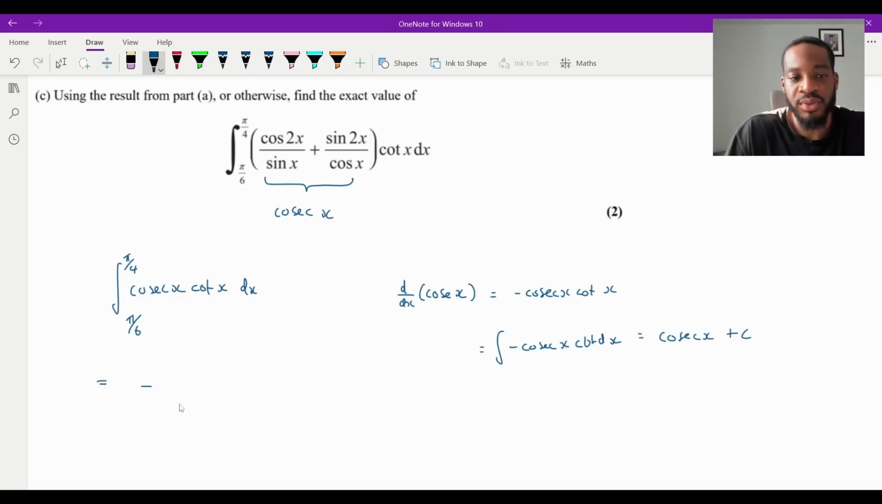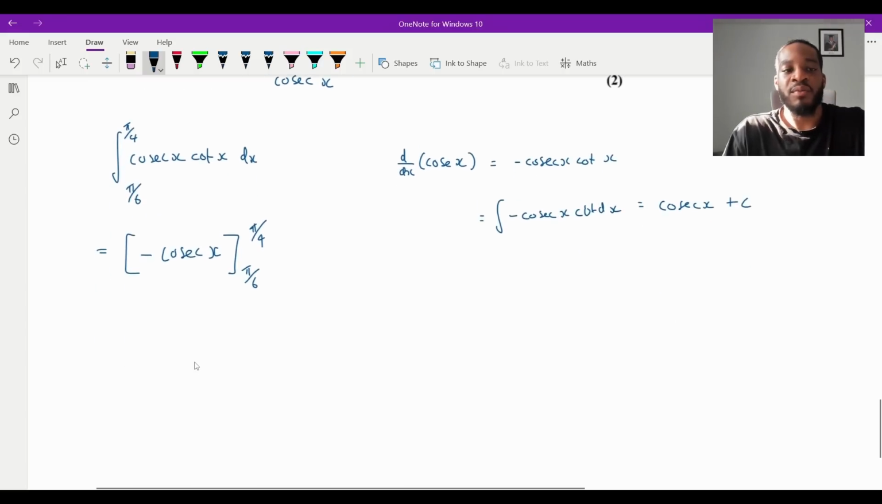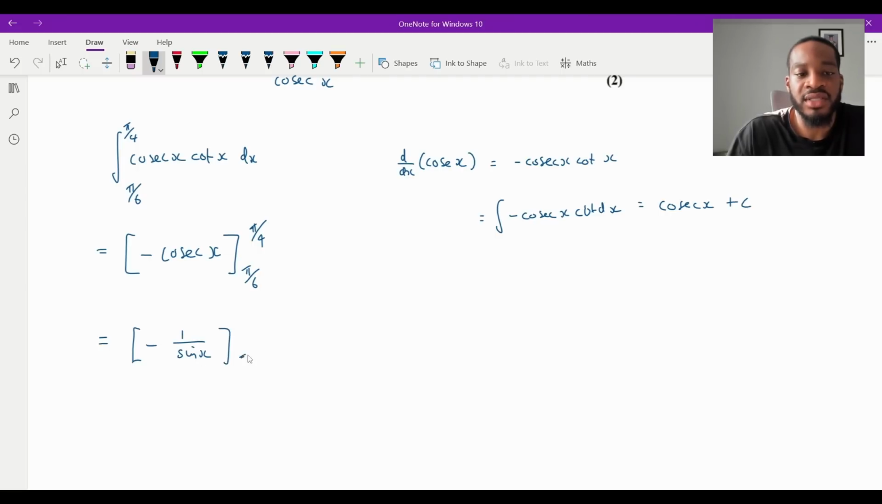So let me just put that here. That would be negative cosec x, because minus cosec x cot x integrates to become cosec x. So cosec x cot x will integrate to become minus cosec x. So we're going to integrate to get minus cosec x, and it's going to be between pi over 6 and pi over 4. And now we're just going to plug this in, isn't it? Now remember, cosec is not on your calculator, so you're going to write it in terms of sine. This is just minus 1 over sine x, between pi over 6 and pi over 4.